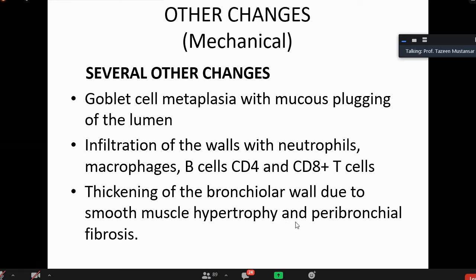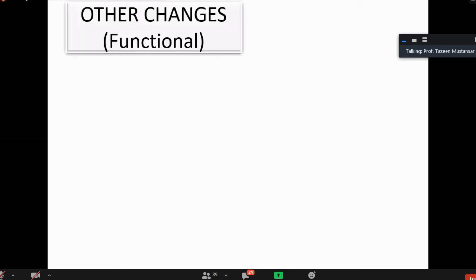And the bronchiolar wall will be thickened. Why will it be thickened? Because there will be smooth muscle hypertrophy and peribronchial fibrosis. So these are the mechanical changes that will occur here and that will cause obstruction to the airflow, besides the overinflation of the alveoli. This is mechanical. The other one is functional.